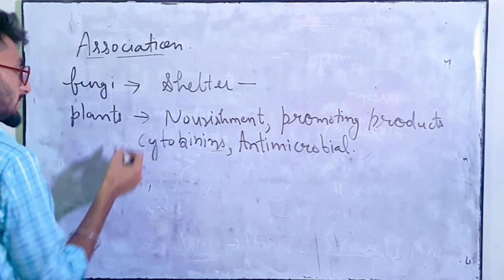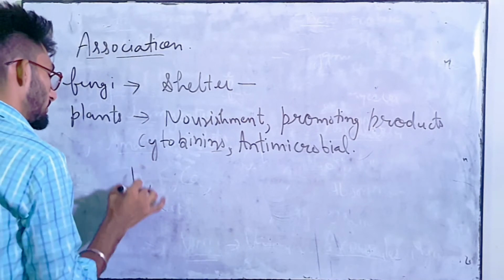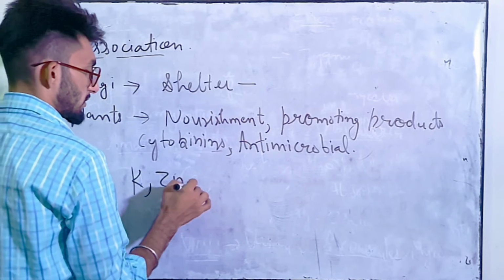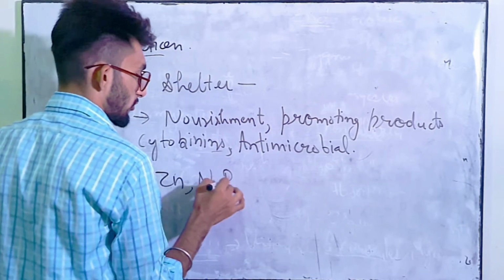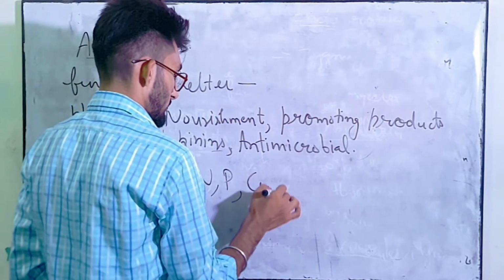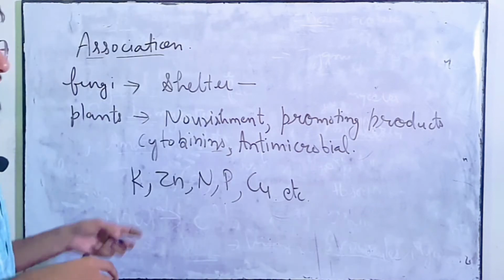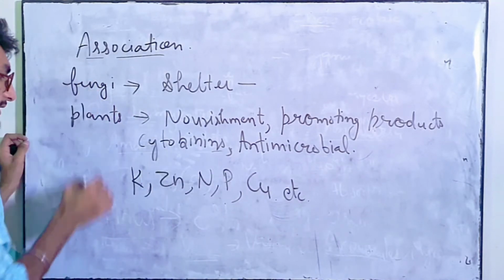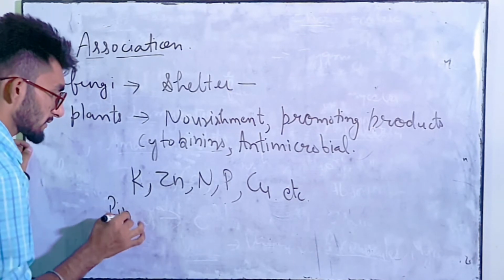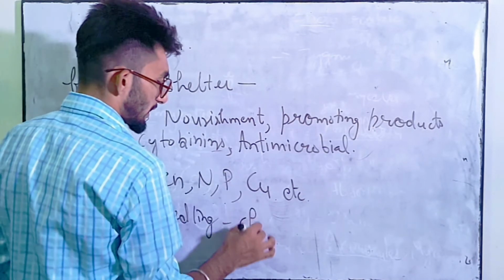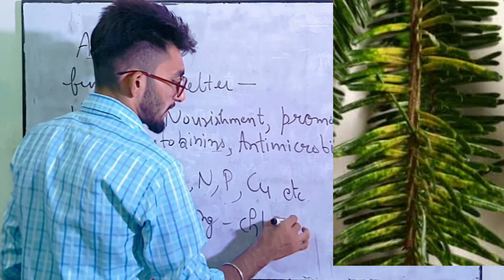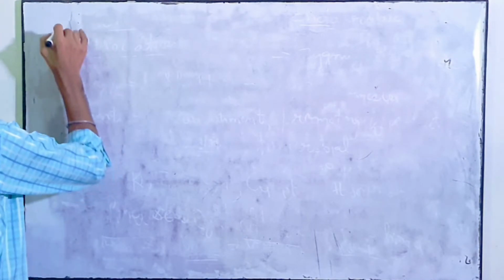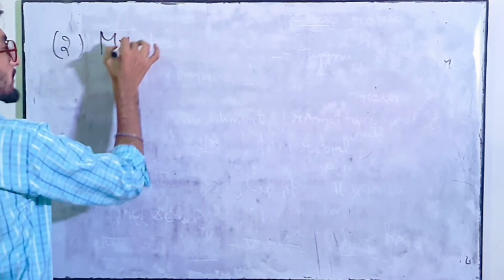Along with this, fungi helps to absorb potassium, zinc, nitrogen, phosphorus, copper, etc. So that is why this association is important for the plants as well as fungi. Like pine seedlings become chlorotic in the absence of this mycorrhiza. Next type of association is mycotrophy.